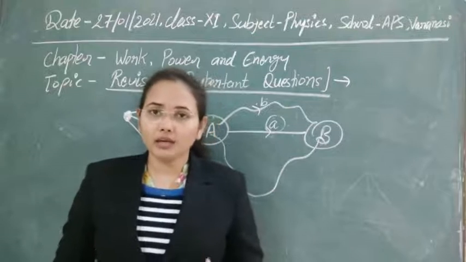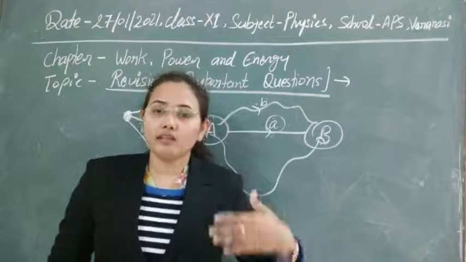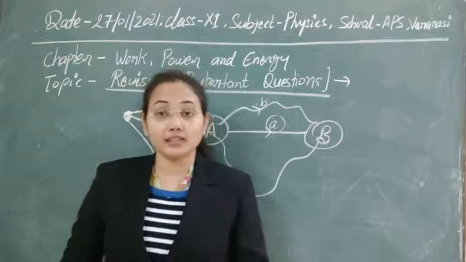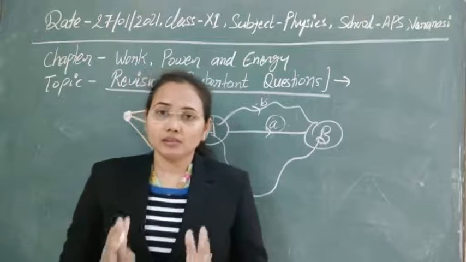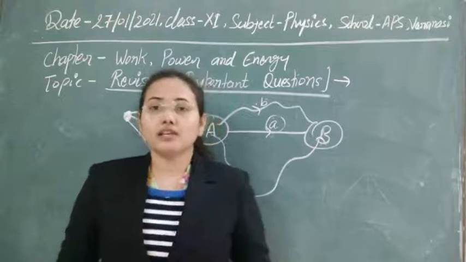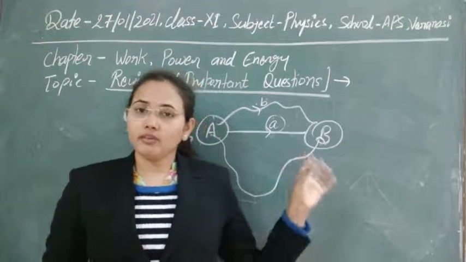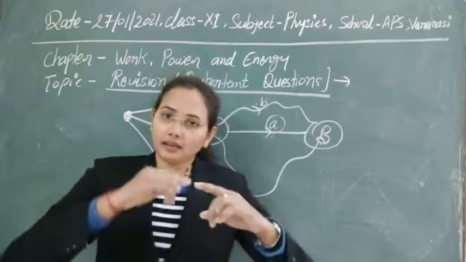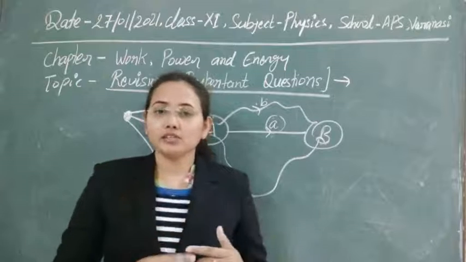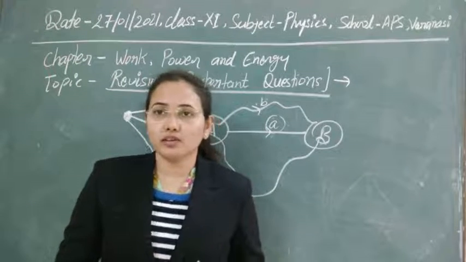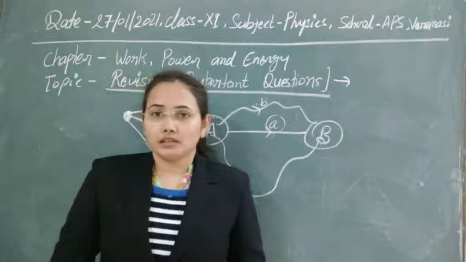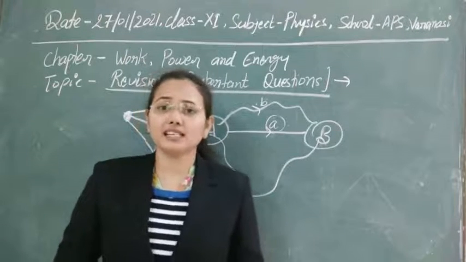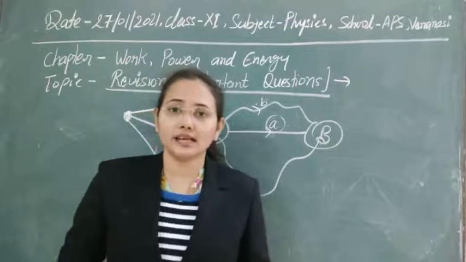Whenever we say that over a closed cycle work done is 0, it means that first the force acting there is not a variable force but a constant, uniform force, and secondly the force is conservative. If under a conservative force any body is moving on a closed path, then the work done will be 0 there. So this case we have used while understanding the concept of